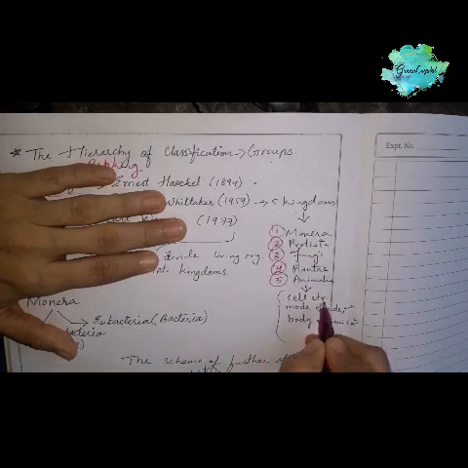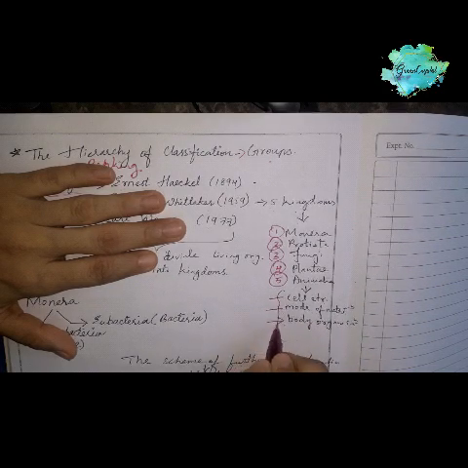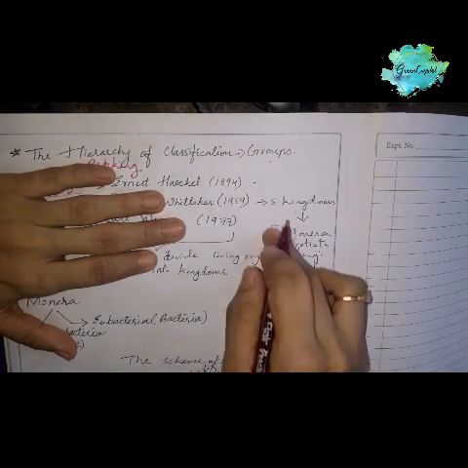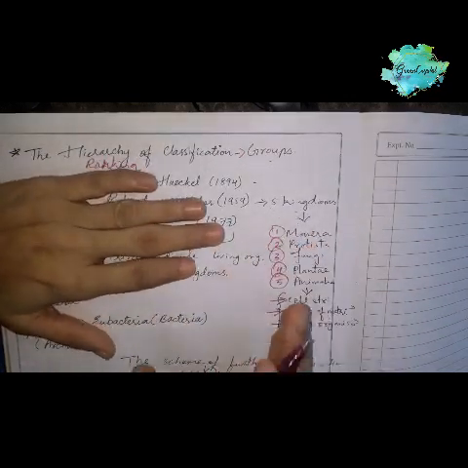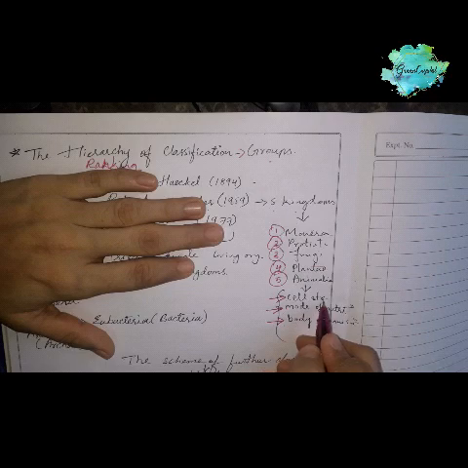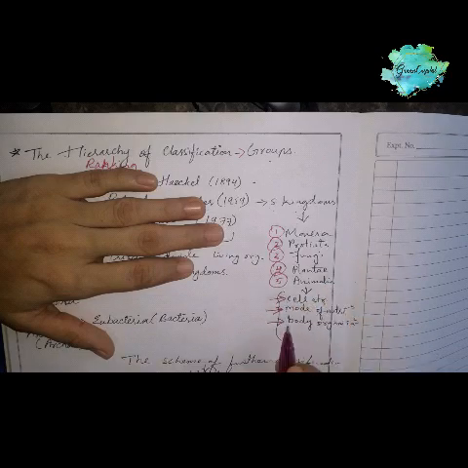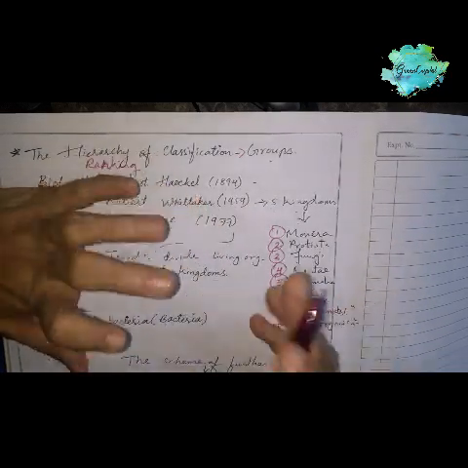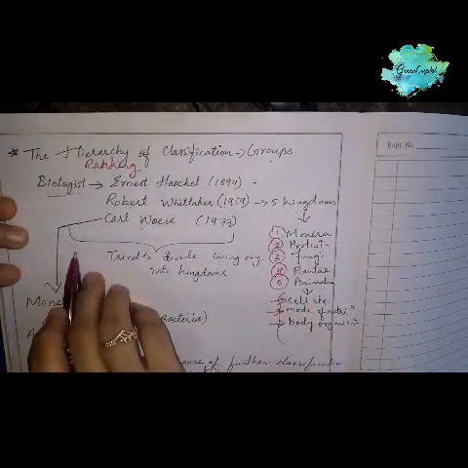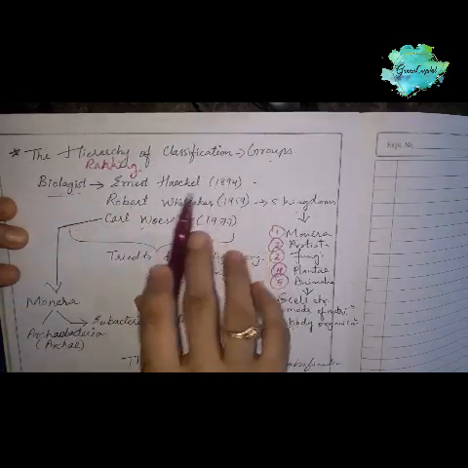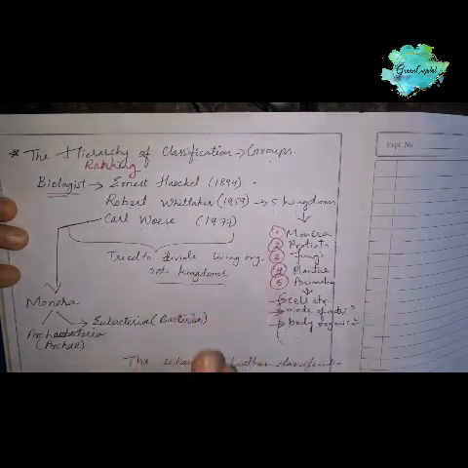This is based on cell structure, mode of nutrition and body organization. These are the 3 main bases for the division of the kingdoms. Cell structure is the type of cell; mode of nutrition is whether they do photosynthesis or not; body organization is how complex the body is, simple or compound. These biologists tried to divide living organisms into kingdoms, and Whittaker's 5 kingdom classification is accepted till now.